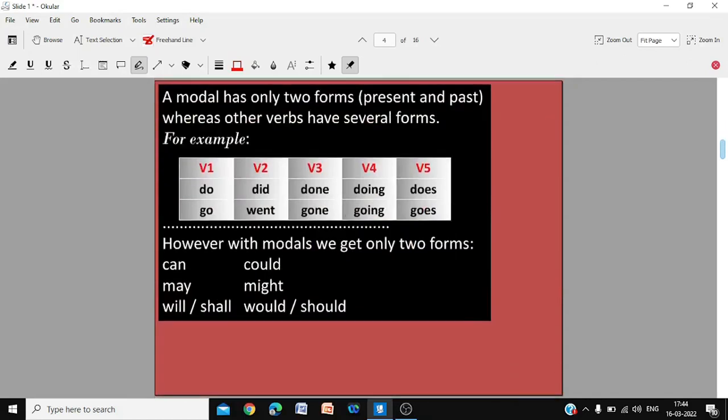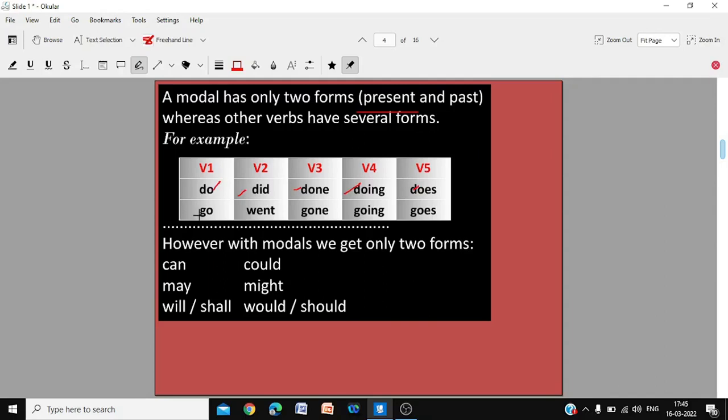A modal has only two forms, present and past, whereas most verbs have several forms. For instance, most verbs have 5 different forms: V1, V2, V3, V4, V5. Do, for instance: do, did, done, doing, and does.